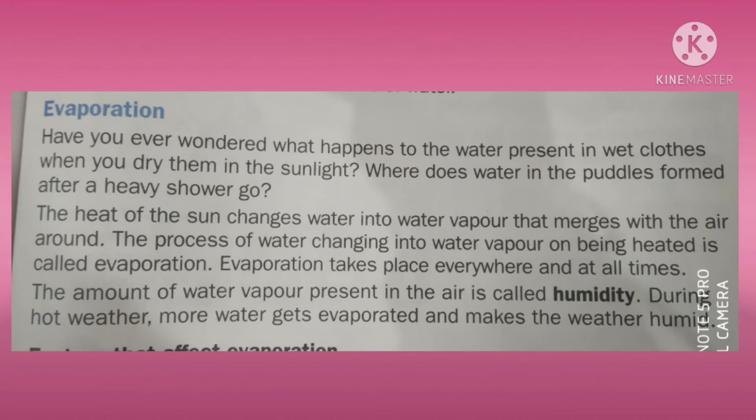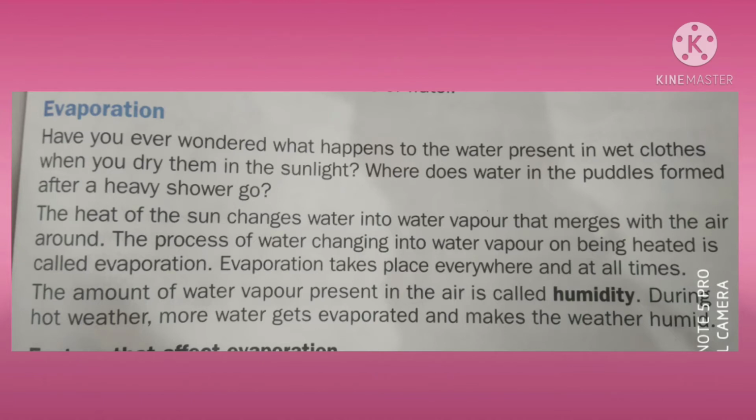During hot weather in summer, more water gets evaporated, and that is the reason the air is very humid, right?